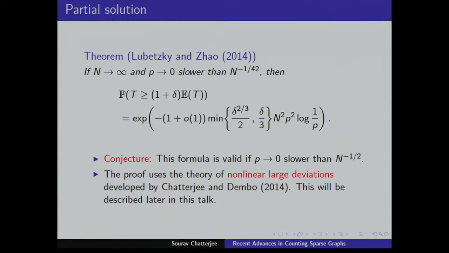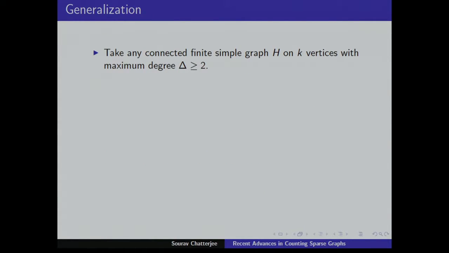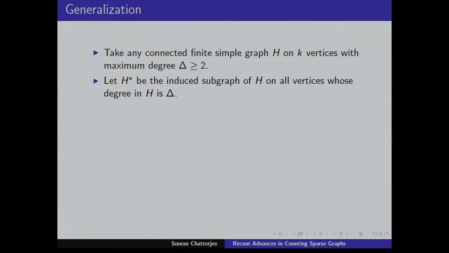So this formula, as I told you, it tells you more. It's more than just a formula. It tells you what's the most likely structure of the graph, and this can get rapidly more complicated. So there has been a recent generalization of this. I'll show you in the next slide. So it's for counting arbitrary graphs, so not triangles, maybe something else. So take any connected finite simple graph H on k vertices and maximum degree Delta bigger than or equal to 2. And we'll see the large deviations for this one.